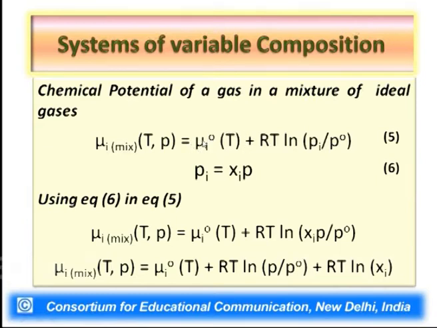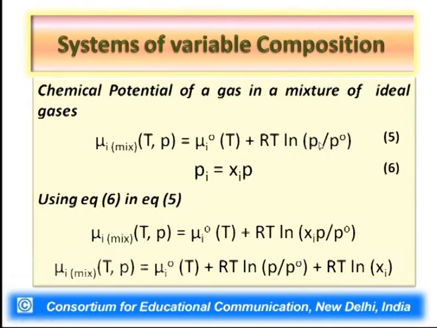So the first term in the right hand side expression is mu i standard in parenthesis T, which is the symbolic representation of the standard chemical potential of the ith substance at temperature T. Therefore the chemical potential of a substance in a mixture is equal to its standard chemical potential plus RT ln Pi by P naught.